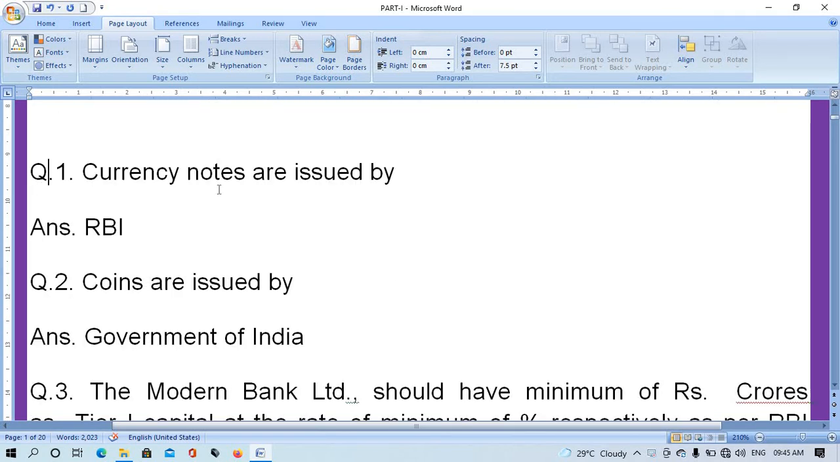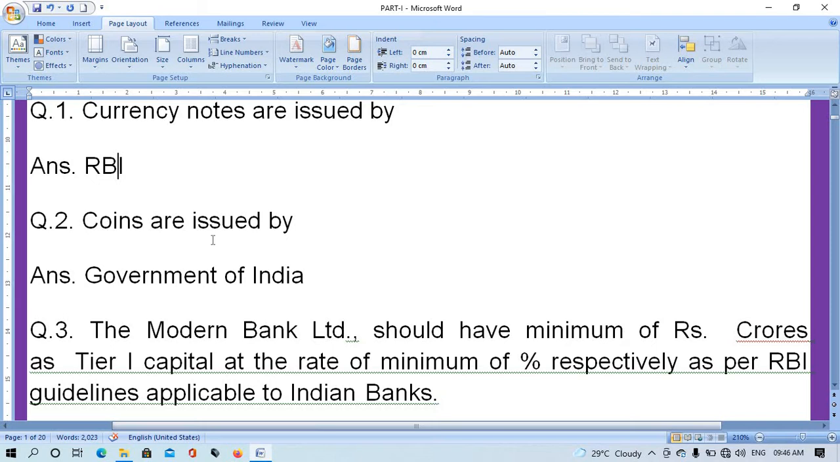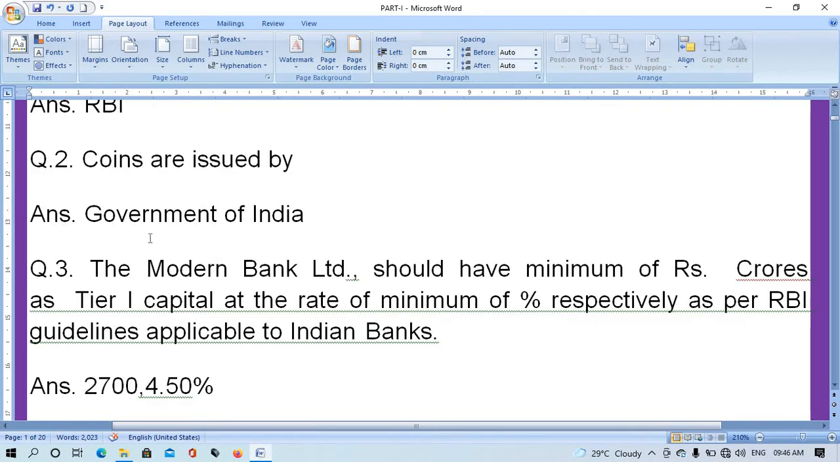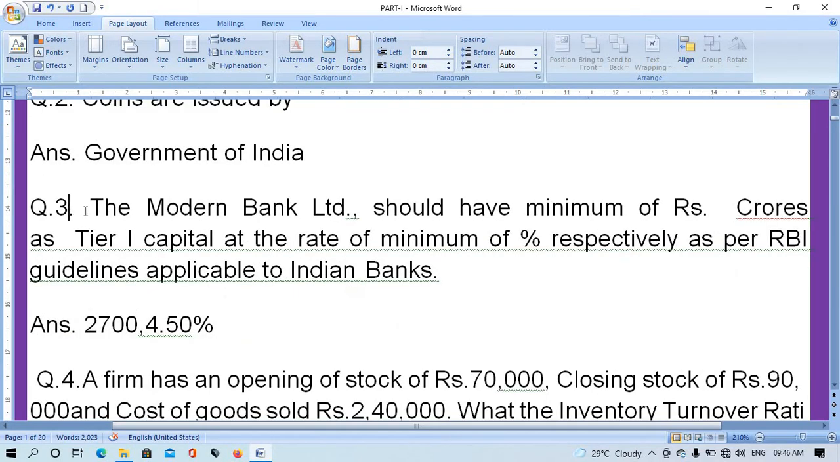Question number 1. Currency notes are issued by? The right answer: RBI. Question number 2. Coins are issued by? Answer: Government of India. Question number 3. The Modern Bank Limited should have a minimum of rupees crores as their capital at the rate of a minimum of percentage respectively, as per RBI guidelines applicable to Indian banks.